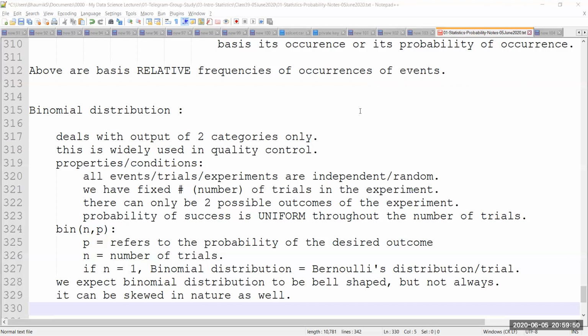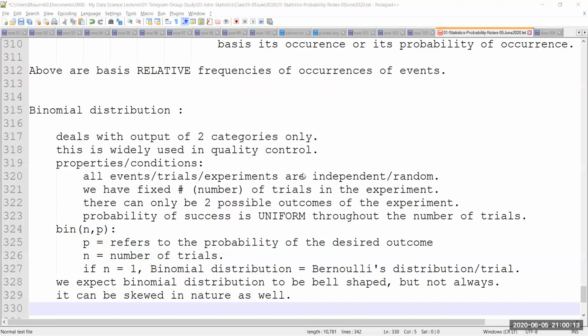So I don't have to memorize the formula. That was my point. I'll share the formula with you, but you don't have to memorize it. What you need to know is how it actually works, because that formula has a combinatorics part in it as well. Let me quickly show you what that formula is, and you will be able to understand what is happening in there if you have some kind of mathematical background.